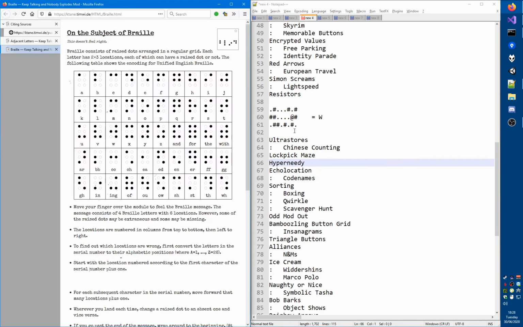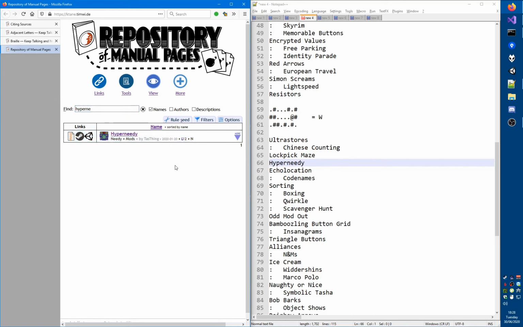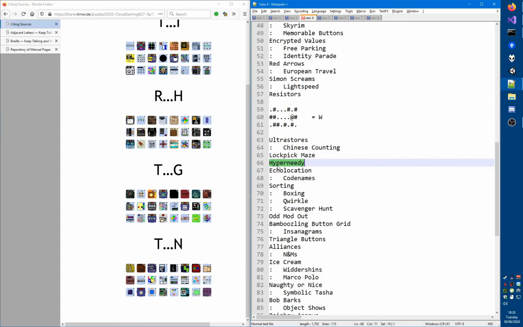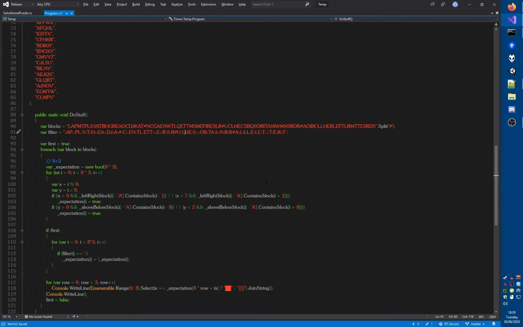So let's look at hyper needy on the repo, and that is by task thing. Task thing should be in. So why? Oh, right. The ones that do match, I was supposed to indent. So that means that should be a colon, and then obtain Braille letters is correct.